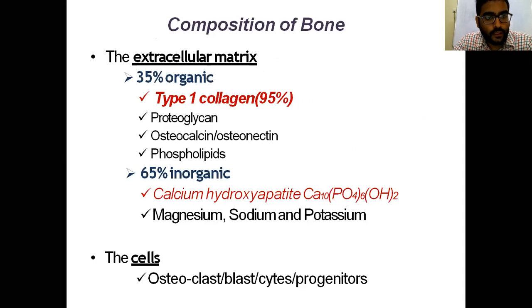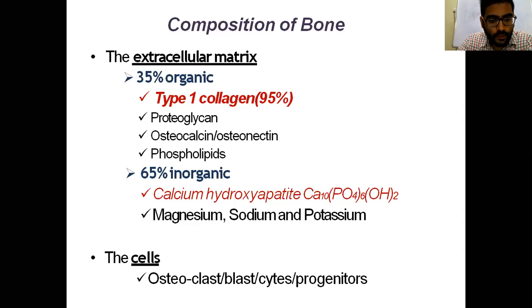The extracellular matrix of bone consists of 30% organic and 65% inorganic matter. Out of the organic matter, type 1 collagen is 95%, along with proteoglycans, osteocalcin, and phospholipids, whereas the 65% inorganic composition is made of calcium hydroxyapatite and a little magnesium, sodium, and potassium.